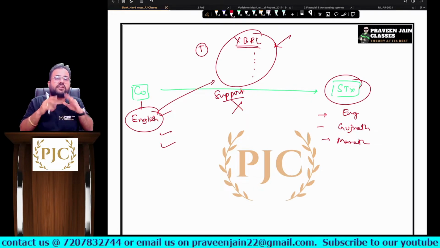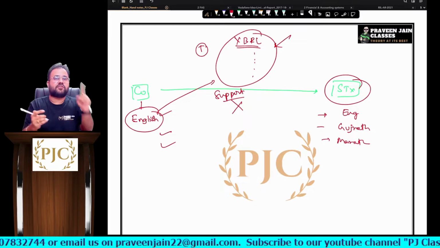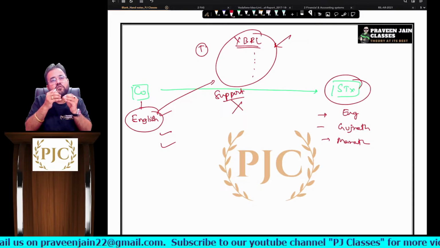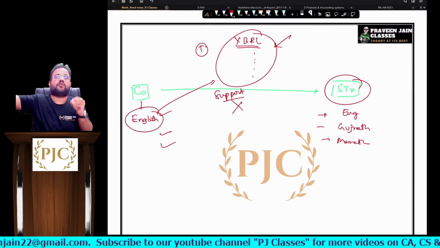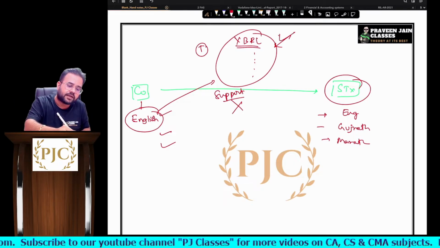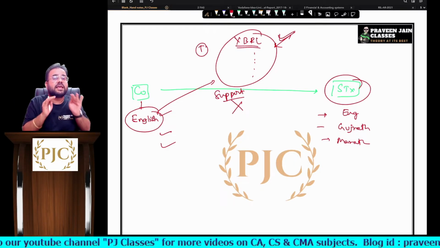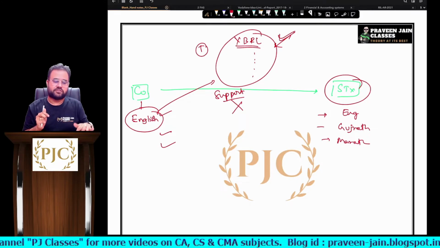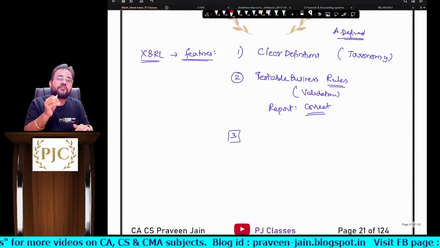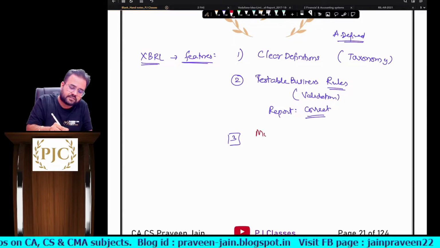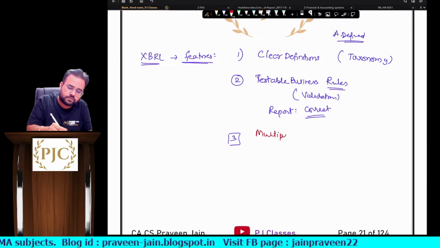So as a user, I need not report in multiple languages. I report in one language, sir. Whatever language में the other party wants, automatically it will get converted by XBRL, sir, because XBRL supports multiple languages. So the third feature which you will find in XBRL is what, sir? It supports multiple languages, sir.